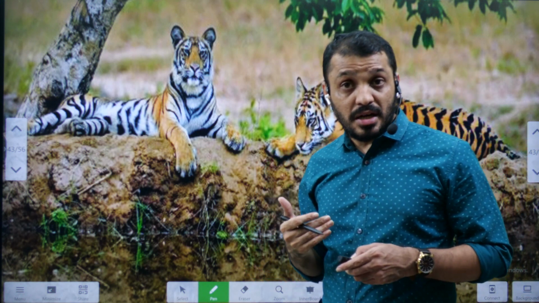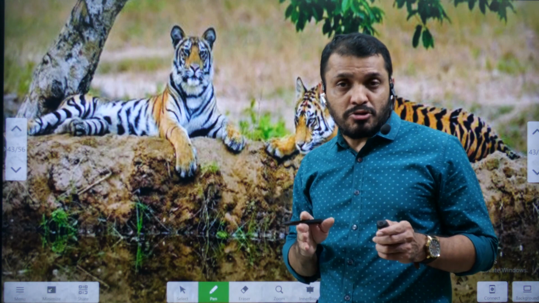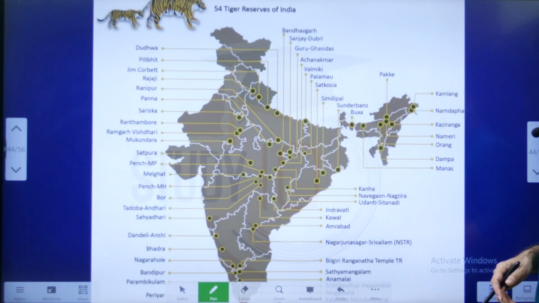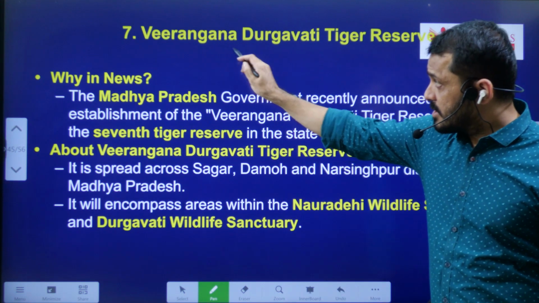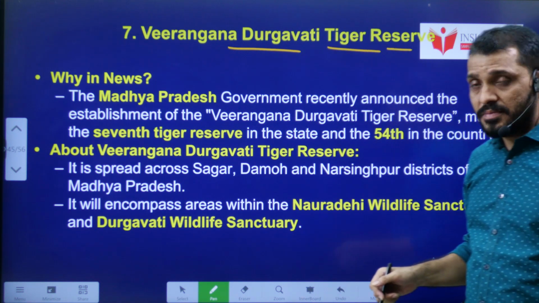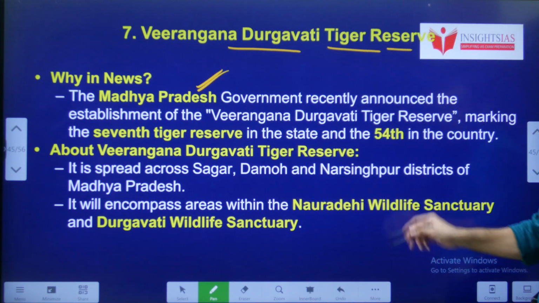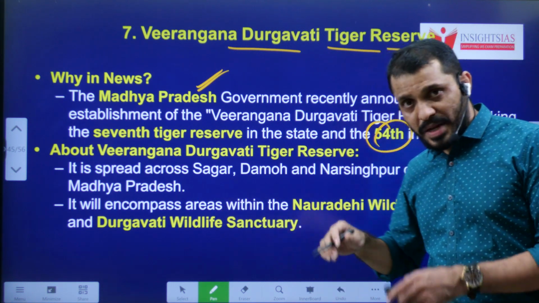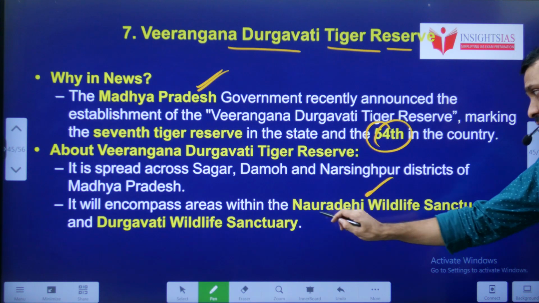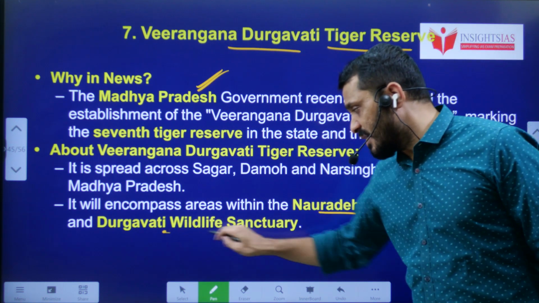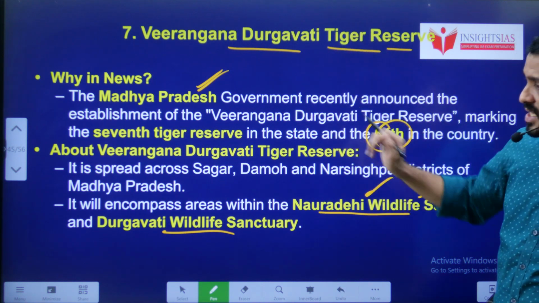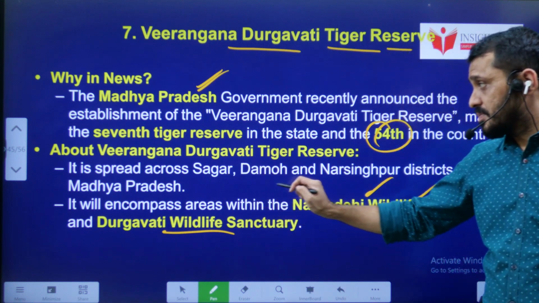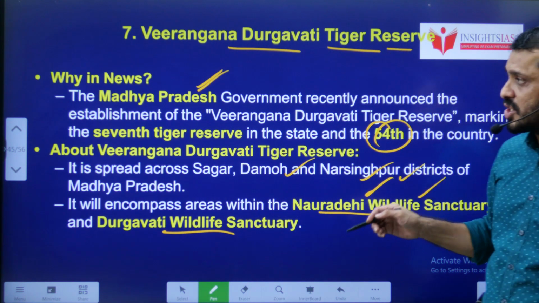And the next topic is regarding the new Tiger Reserve announcement from Madhya Pradesh. What is this about? Recently Madhya Pradesh announced that they are notifying a Tiger Reserve, that is Veerangana Durgavati Tiger Reserve. Which state? Madhya Pradesh. It is going to be the 54th Tiger Reserve. It is present in the areas of Nauradehi Wildlife Sanctuary and Durgavati Wildlife Sanctuary. Now both of these are covered under this Veerangana Durgavati Tiger Reserve. It spreads across Damoh, Sagar and Narsinghpur districts of Madhya Pradesh.